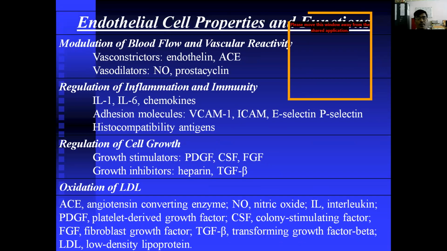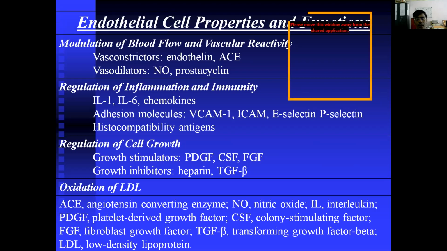And moreover, modulation of blood flow and vascular reactivity, such as vasoconstrictors, endothelin, and vasodilators, nitric oxide, and regulation of inflammation and immunity: interleukin 1, 6, and chemokines, and additional molecules, VCAM-1 and ICAM, E-selectin and P-selectin, and histocompatibility antigens. The rest is regulation of cell growth: stimulators, PDGF, CSF, and FGF, and growth inhibitors, heparin and TGF-beta.